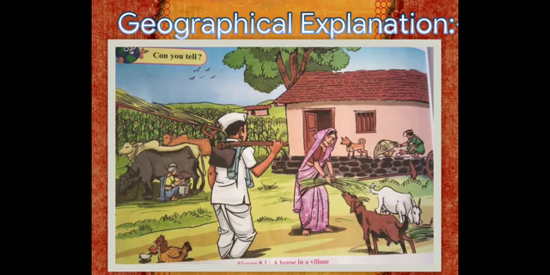Now, why does he keep so many animals in his house? Because he gets milk, eggs from them, which he sells and earns money from it. He does all this for his subsistence, means existence or living.